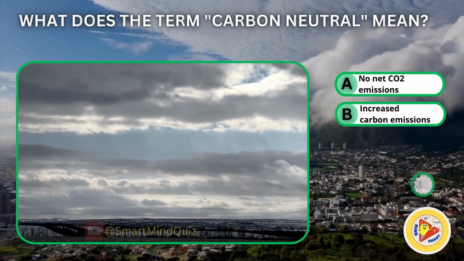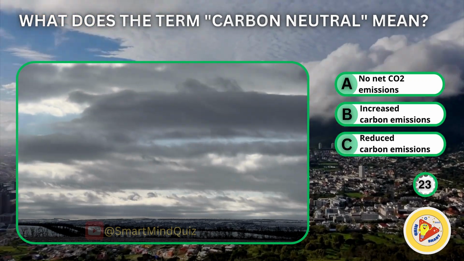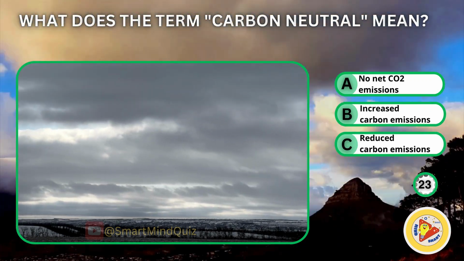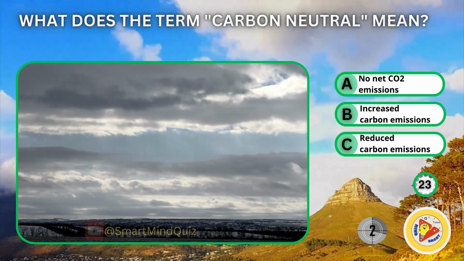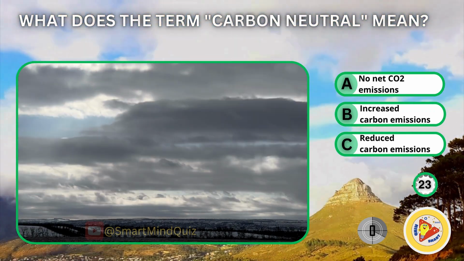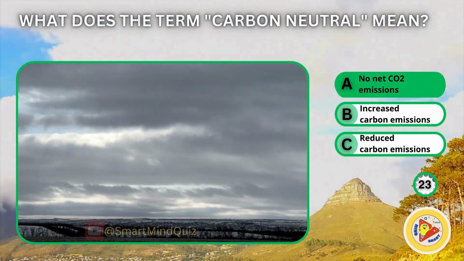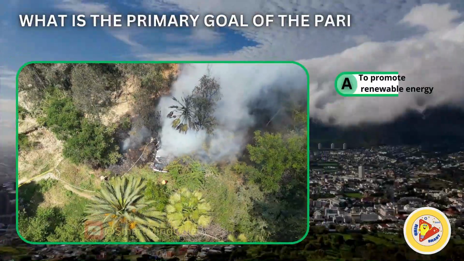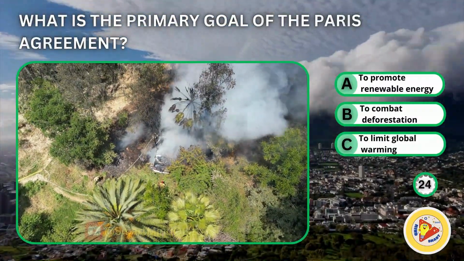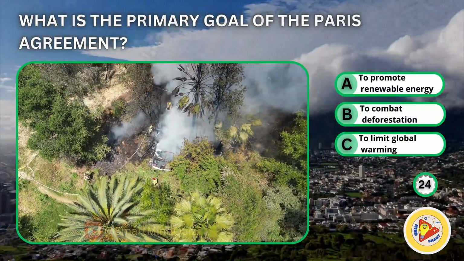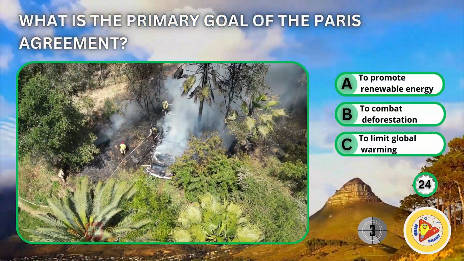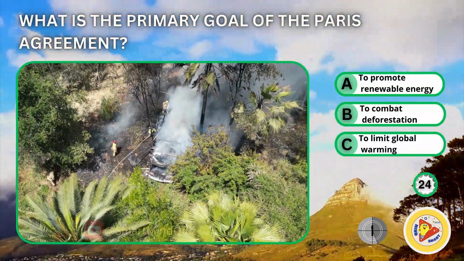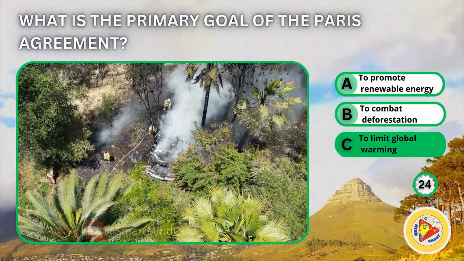What does the term carbon neutral mean? No net CO2 emissions, increased carbon emissions, reduced carbon emissions. No net CO2 emissions. What is the primary goal of the Paris Agreement? To promote renewable energy, to combat deforestation, to limit global warming. To limit global warming.